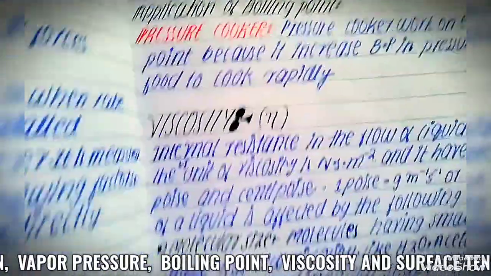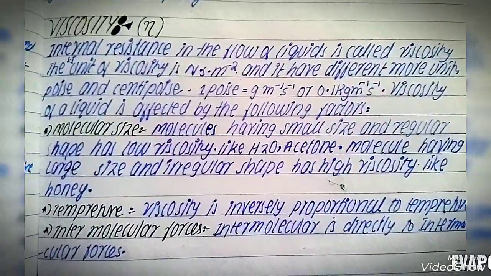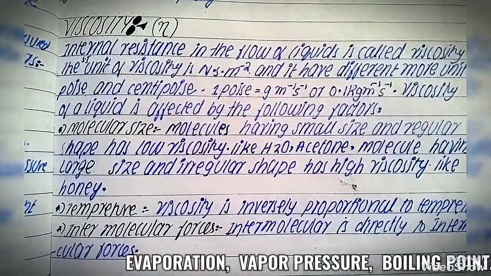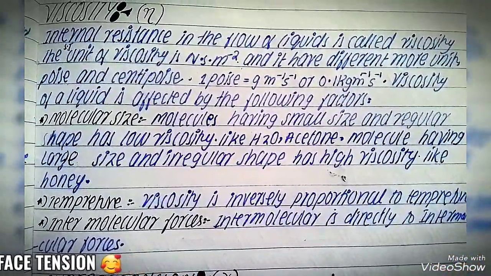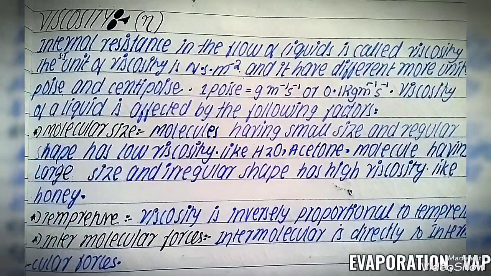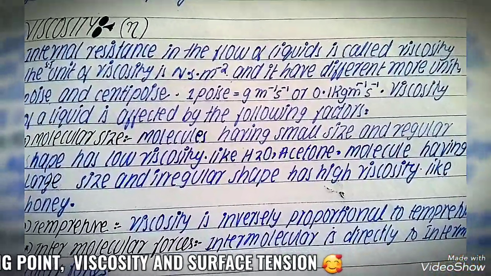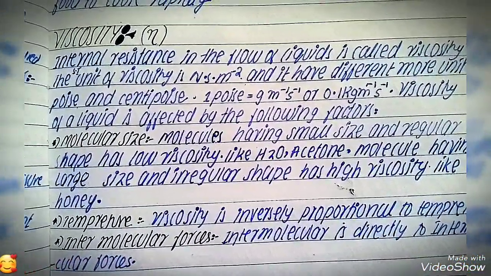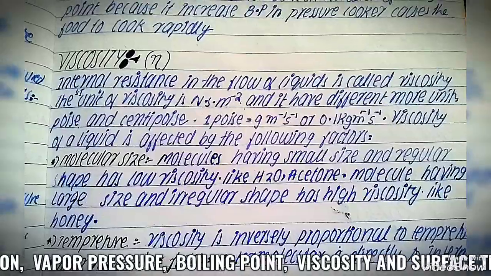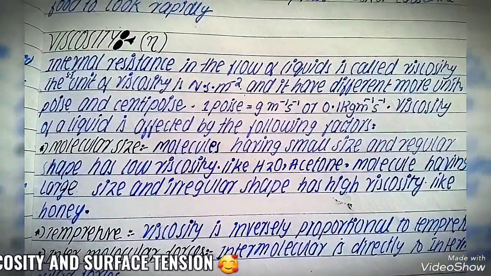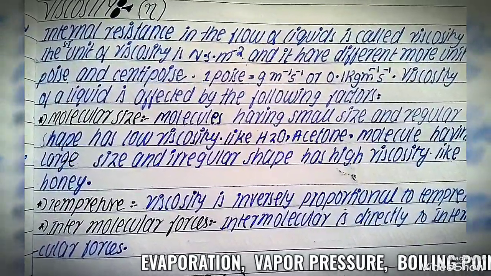Now we have next, which is viscosity, and it is also one of the topics of chapter number 5, liquids. Internal resistance in the flow of liquid is called viscosity. The SI unit of viscosity is Newton second meter inverse square, and it has different other units like poise or centipoise. 1 poise is equal to gram meter inverse, centimeter inverse or second inverse, or 0.1 kilogram meter inverse second inverse. Viscosity of a liquid is affected by the following factors.